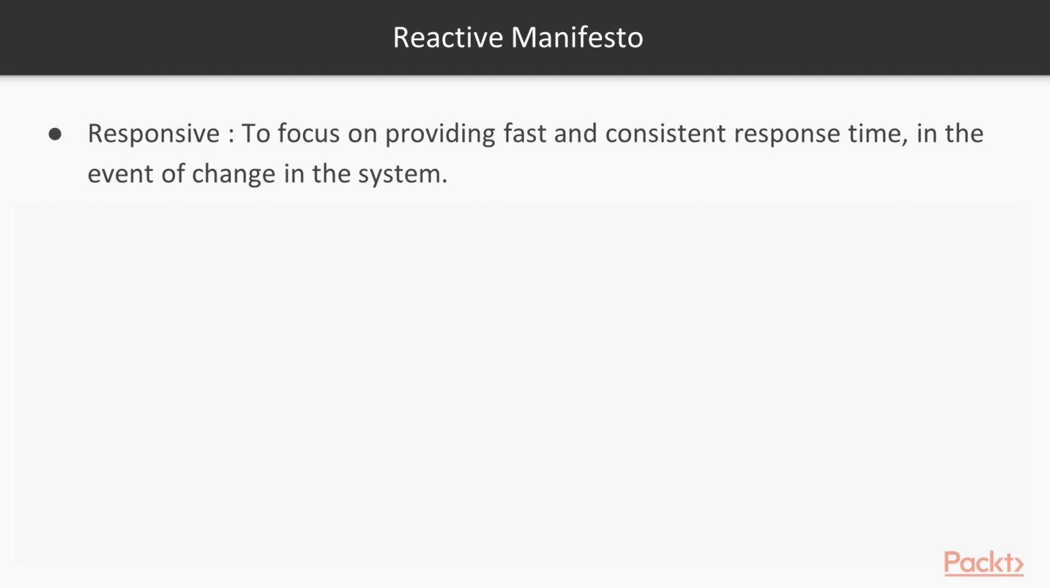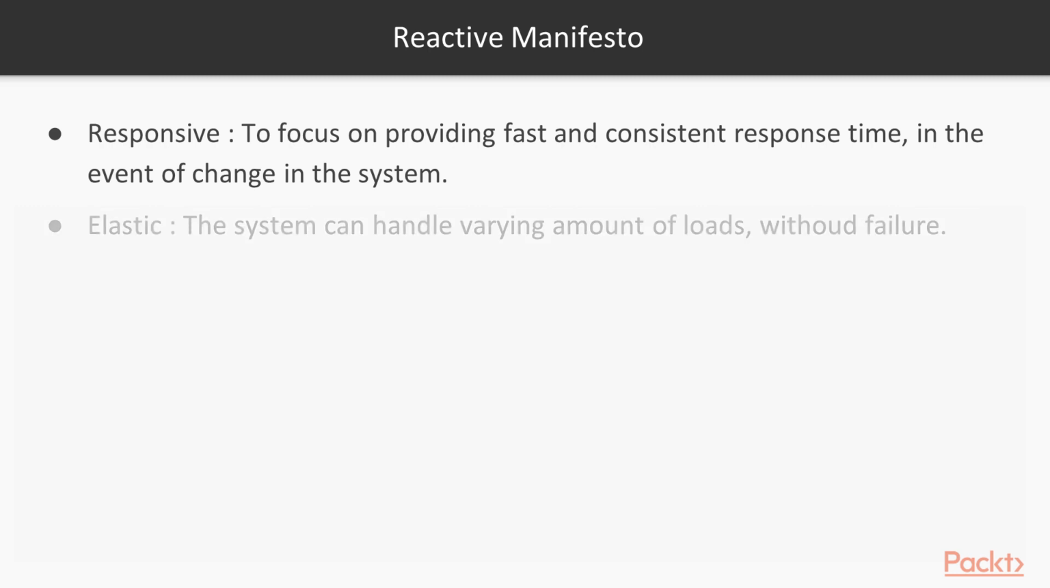The first is that your system should be responsive. This means that in case of any change in the system, the reactive system should focus on providing a fast and consistent response. The responsiveness applies to an immediate change in the user input, or even in the case of failures as well. In the event a failure occurs, your system should be quick to respond. It should not be stuck or hanging, or have some delay.